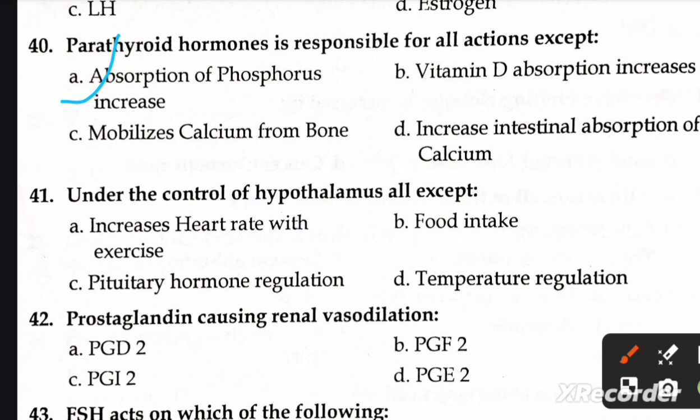Next question is, under the control of hypothalamus all except A. increases heart rate with exercise, B. food intake, C. pituitary hormone regulation, and D. temperature regulation. Right option is A. Increases heart rate with exercise.